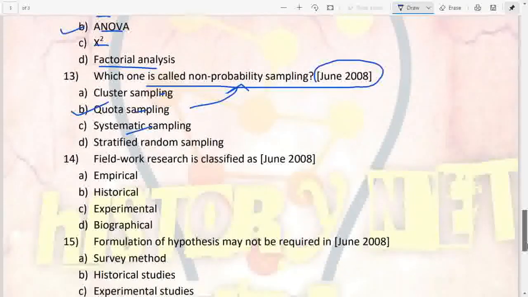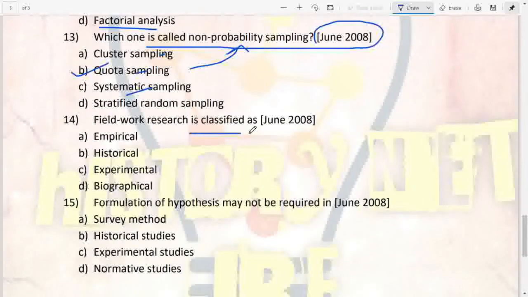Next we have, field work research is classified as what, June 2008. Empirical, historical, experimental, biographical. So simple, it is going to be experimental.